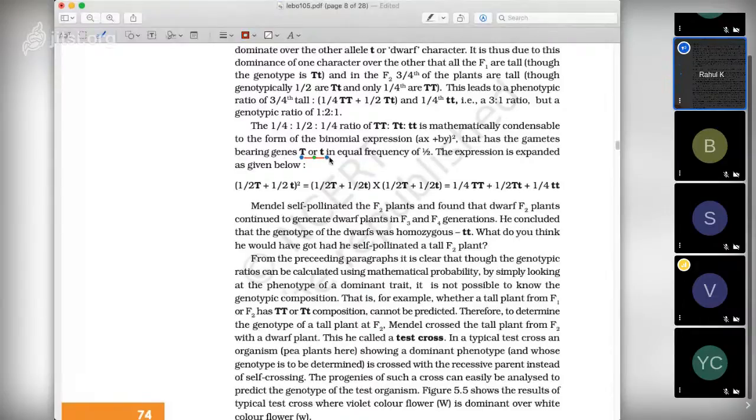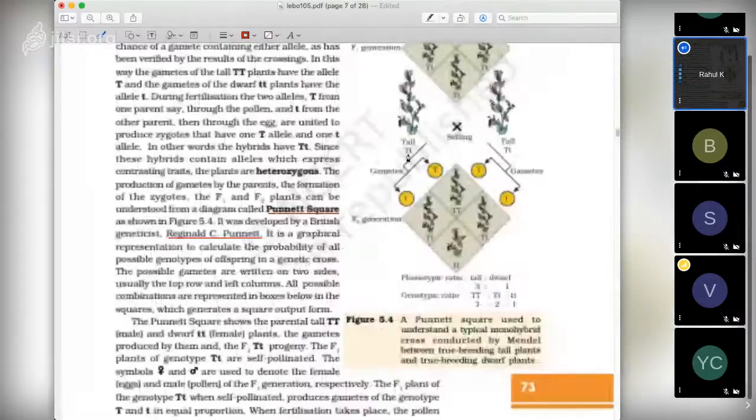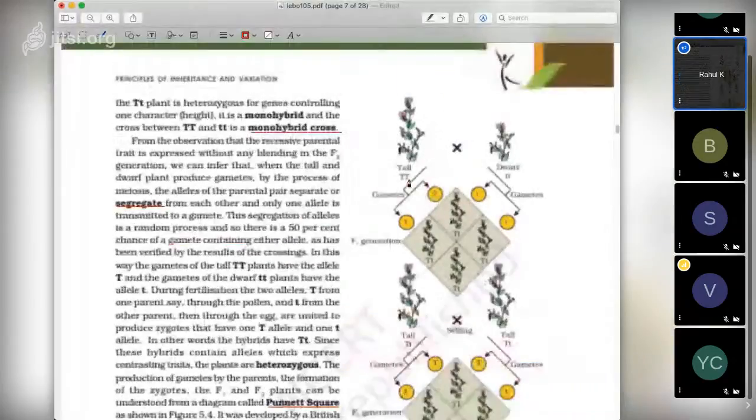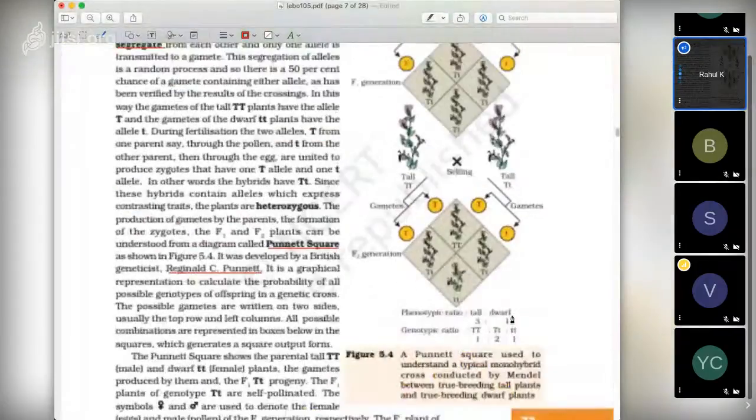Here you see. Are you able to see? So here you have one capital T, one small t. So they are in equal frequency. Here also capital T and small t, which are in equal frequency. Here only capital T is present. Here only small t is present. Okay. So we are talking about F1 generation here.